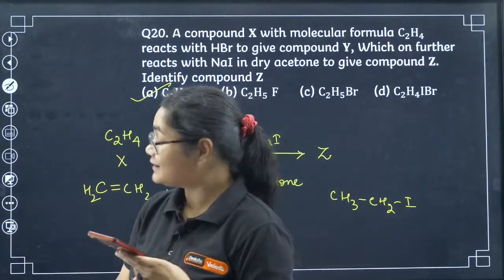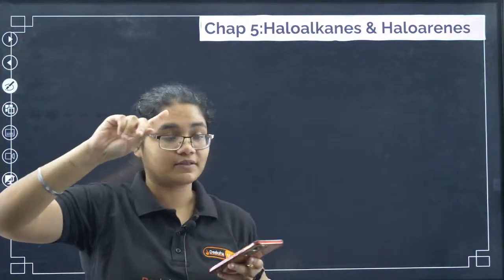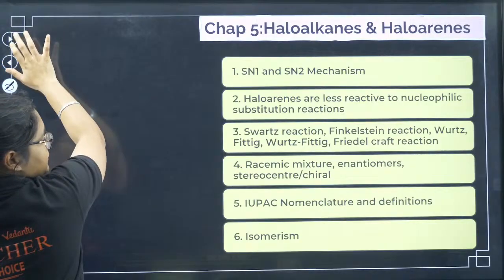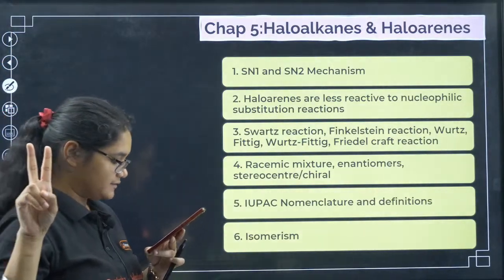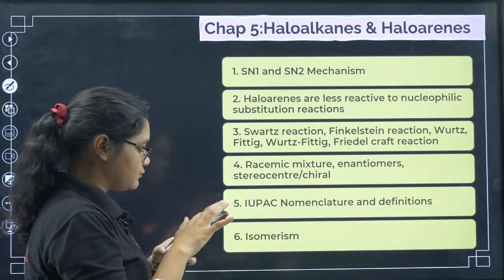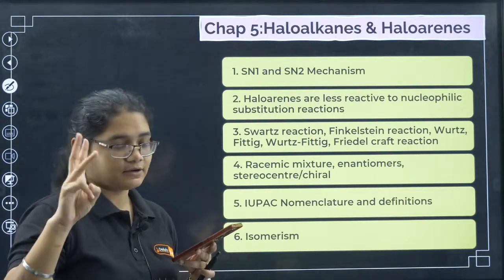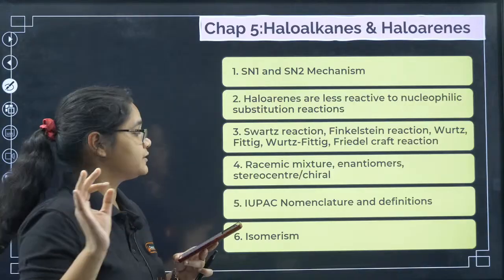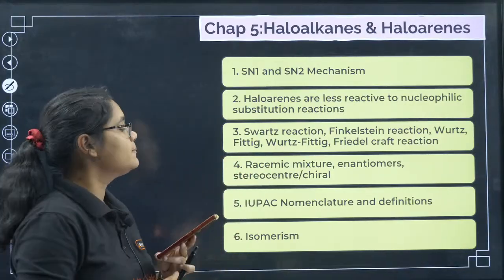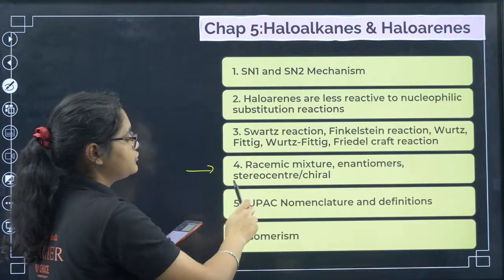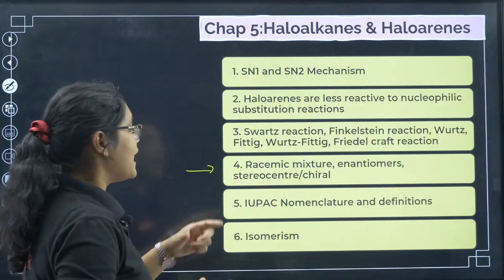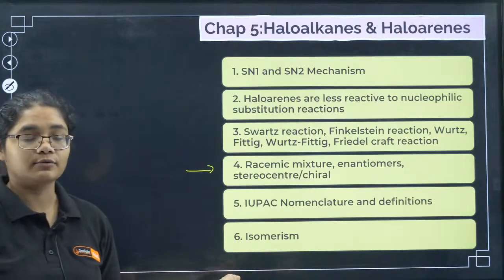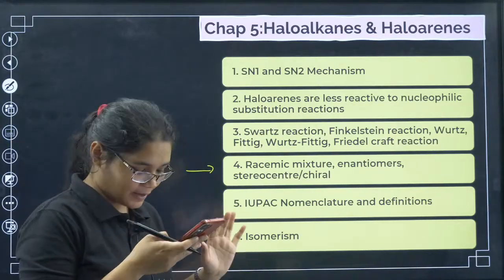So yes, that's the end of the session, but here something very important I'll be discussing, that is what all things you should be preparing for this chapter. Okay, please take a screenshot. SN1 and SN2 mechanism, then haloarenes, why they are less reactive than haloalkanes, that 3-marker question. Schwarz reaction, Finkelstein reaction, Woods reaction, Wurtz-Fittig reaction, these reactions you should know. Then definitions: racemic mixture, enantiomers, stereocenters, chiral carbon, IUPAC nomenclature, and the isomerism part. So please revise all these things from this chapter.